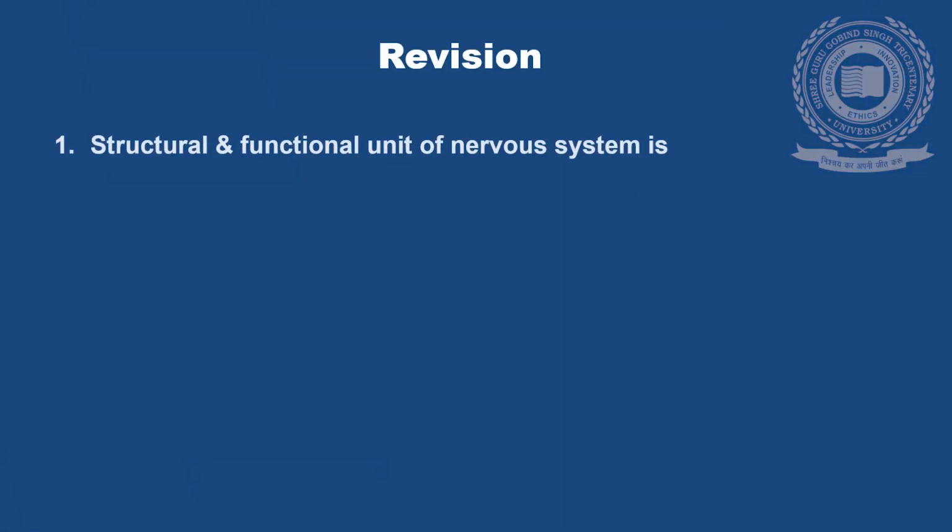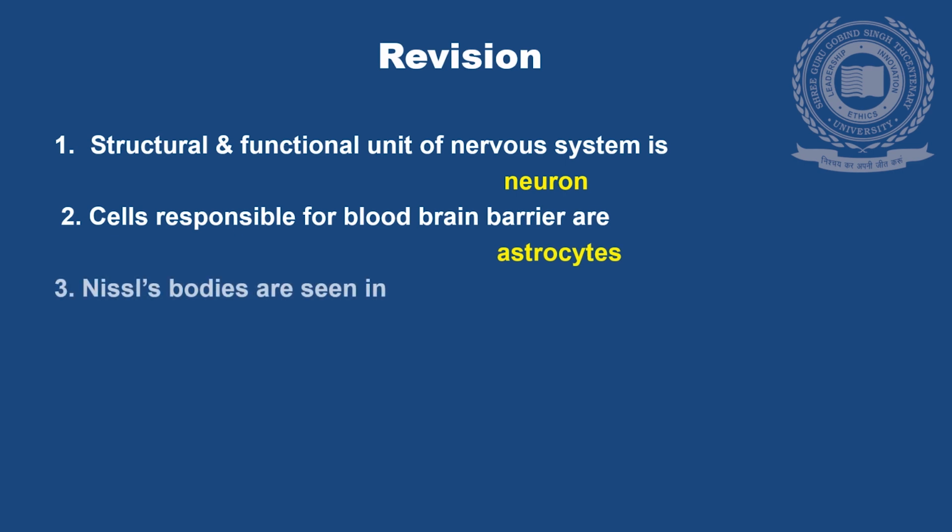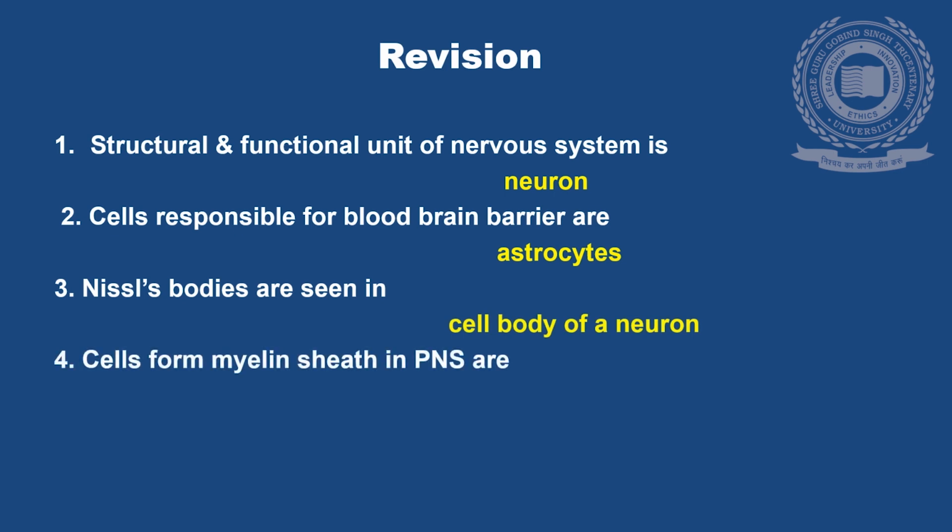We are at the end of the lecture. Now we can quickly revise today's topic. The structural and functional unit of the nervous system is the neuron. Cells responsible for the blood-brain barrier are astrocytes. Nissl bodies are seen in the cell body of a neuron. Cells that form the myelin sheath in the peripheral nervous system are Schwann cells.